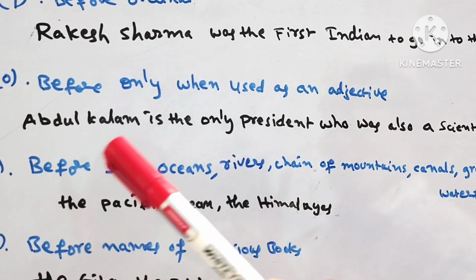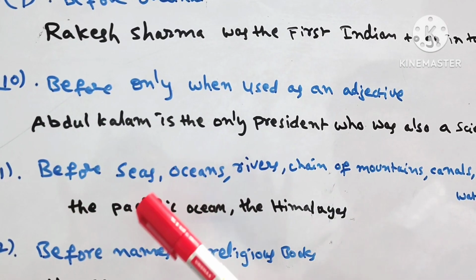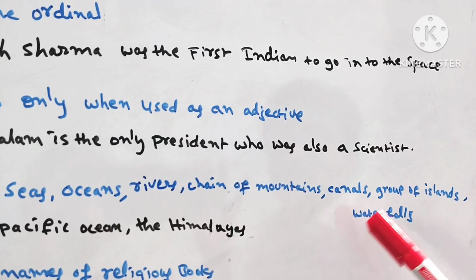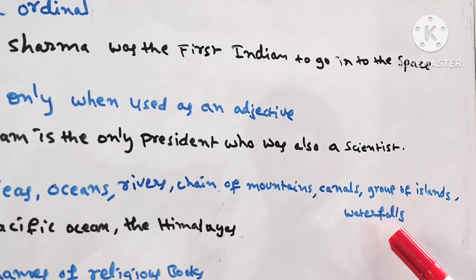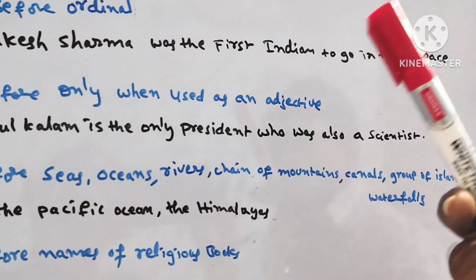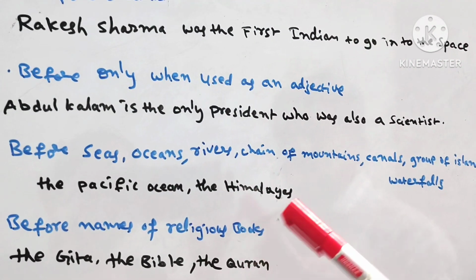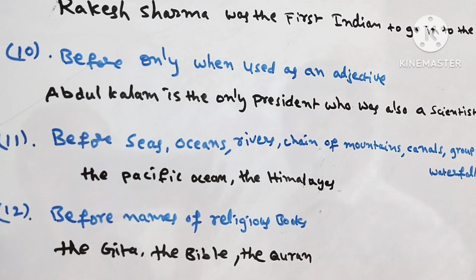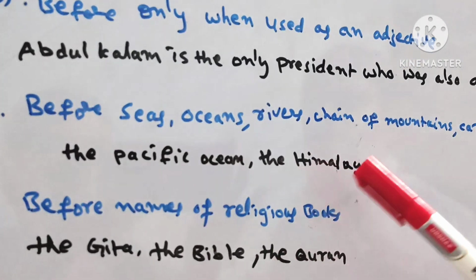Right. And next, there are a lot of uses here. Before seas, oceans, rivers, chains of mountains, canals, groups of islands, waterfalls. Any names of seas, oceans, rivers, chains of mountains, canals, we use the. The Pacific Ocean, the Himalayas.